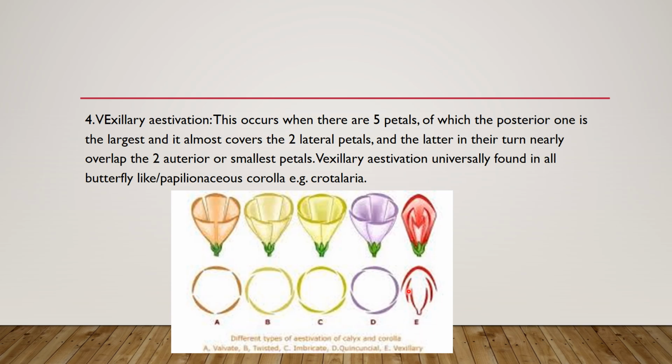So this is the axillary aestivation. You can find this in all butterfly-like Papilionaceae corolla. An example for this family is the Crotalaria plant.